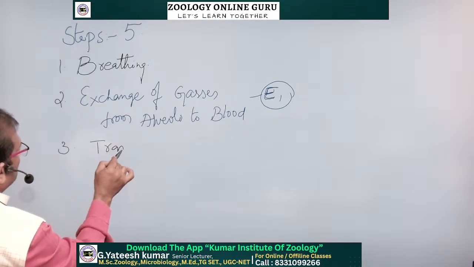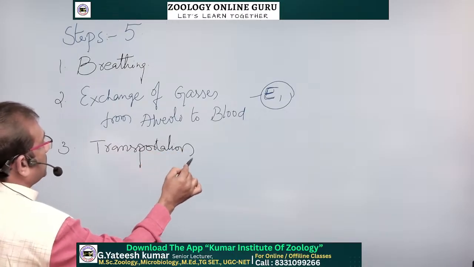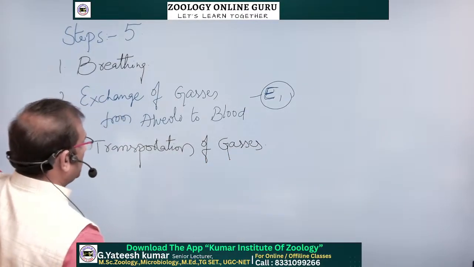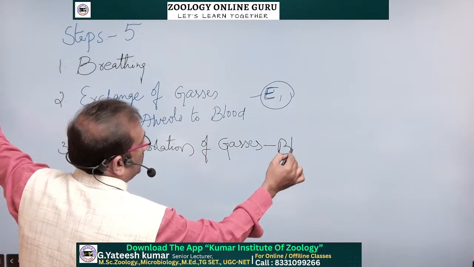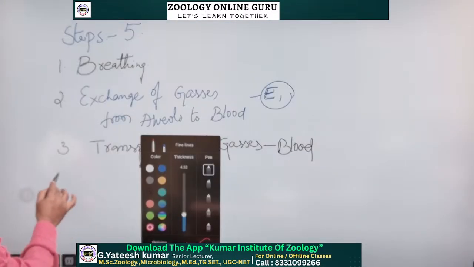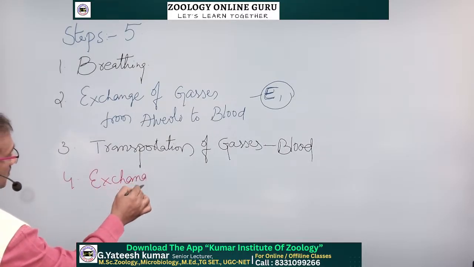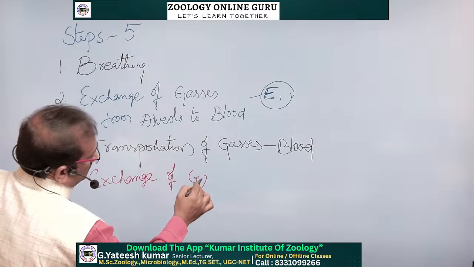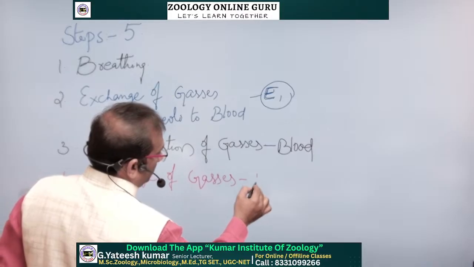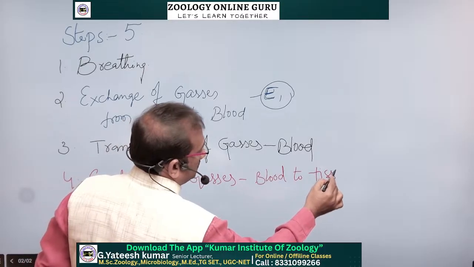Number 3, transportation of gases through blood. And fourth one, exchange of gases, blood to tissues.